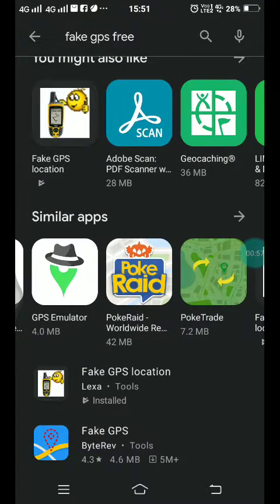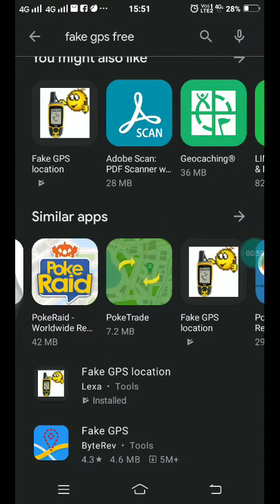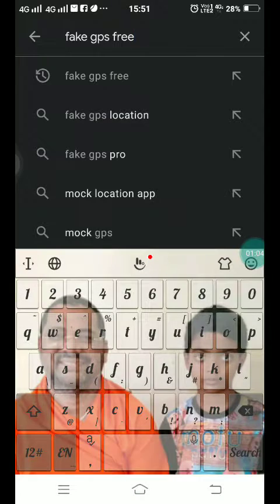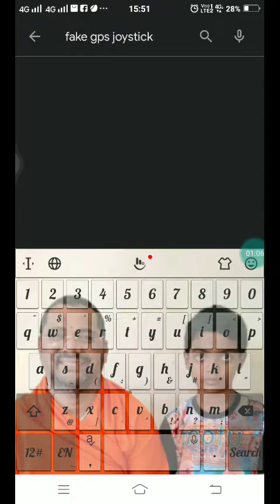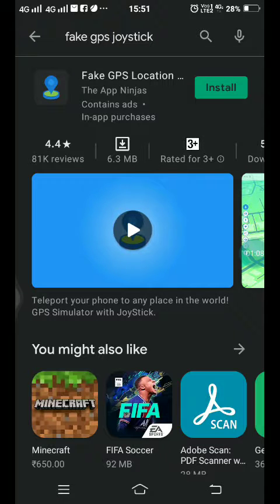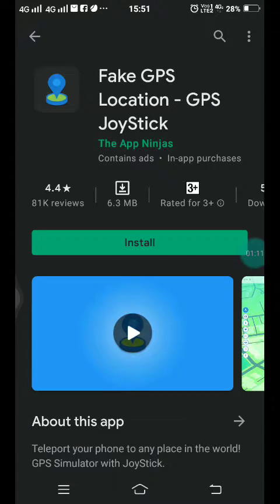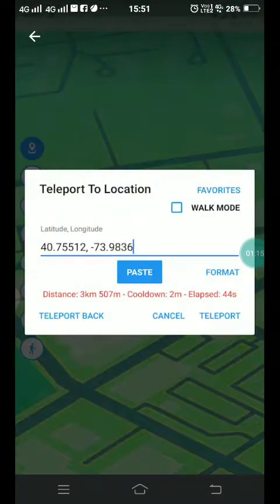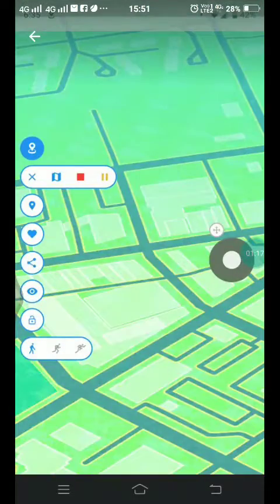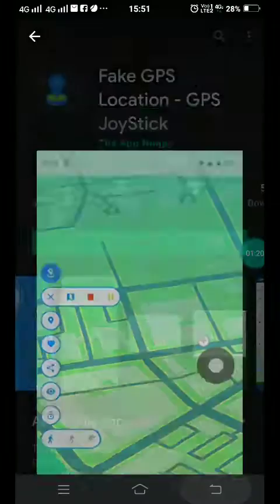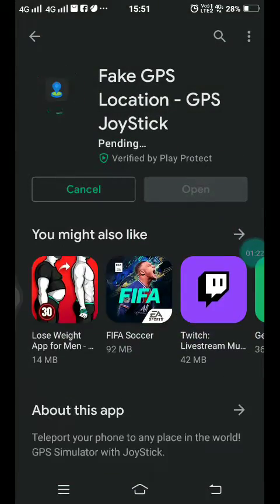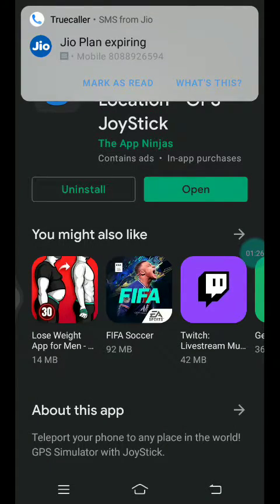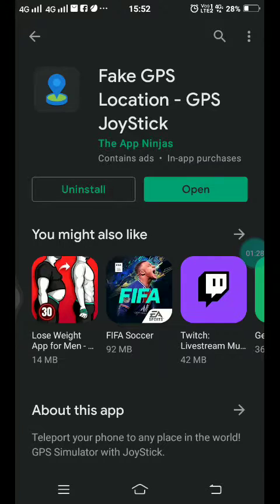Search for fake GPS with joystick. I will show you. When you type joystick, you will get the app Ninjas for Pokemon Go. You can see it is working. This is how it comes. I will download it. I have downloaded my joystick. I'll open it.